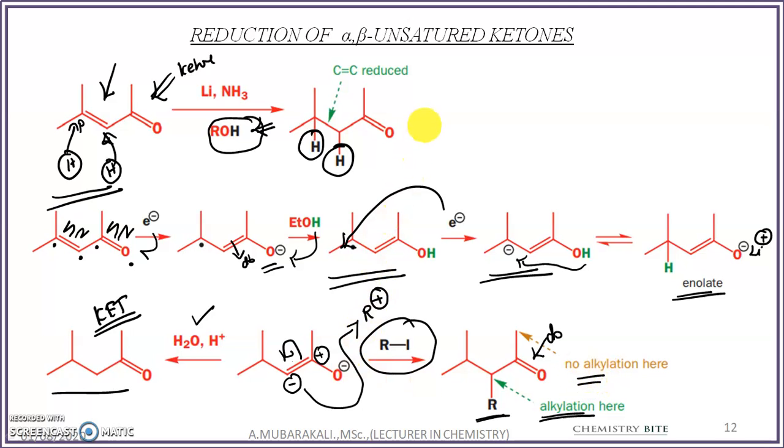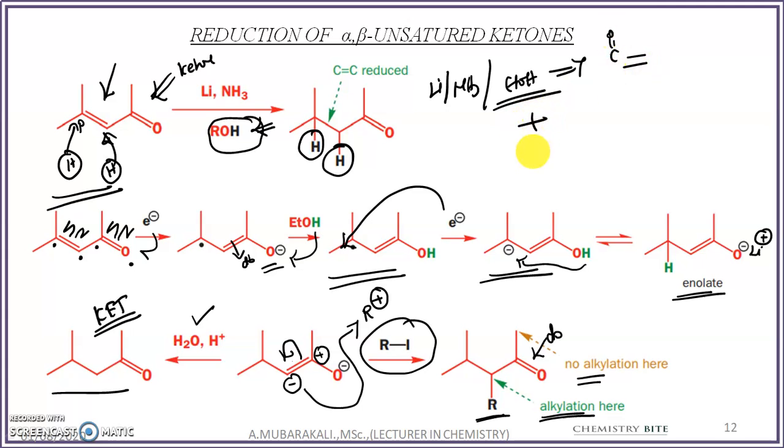So when you are reacting the Birch reagent with an alpha beta unsaturated ketone, if you are using only 1 mole of ethyl alcohol, that means lithium, ammonia and ethyl alcohol, so what will you get? You will get the product called the ketone. So you will get the ketone.